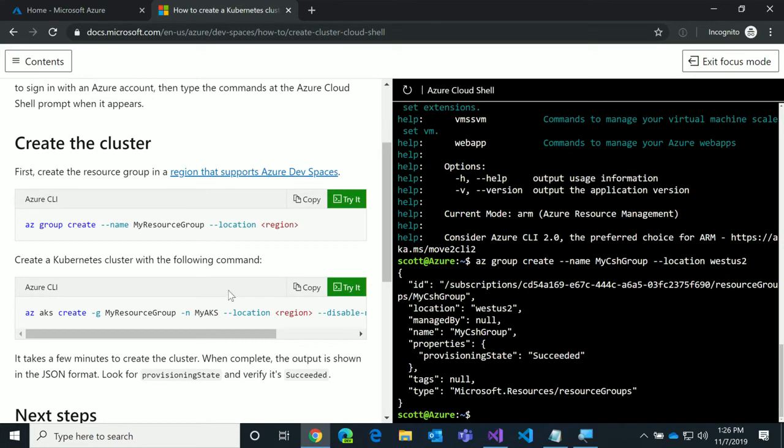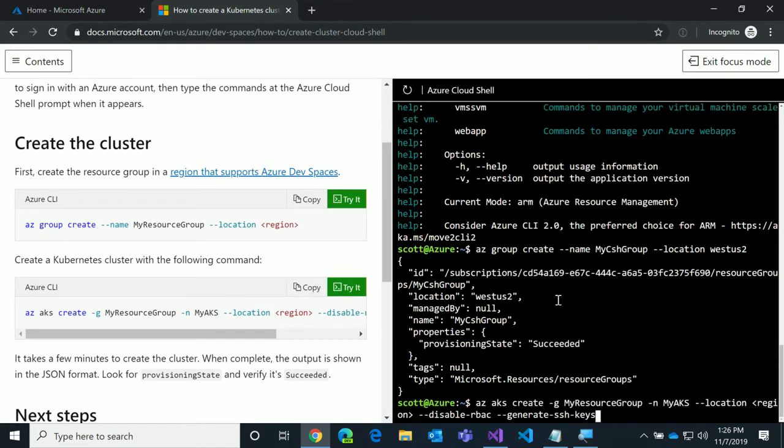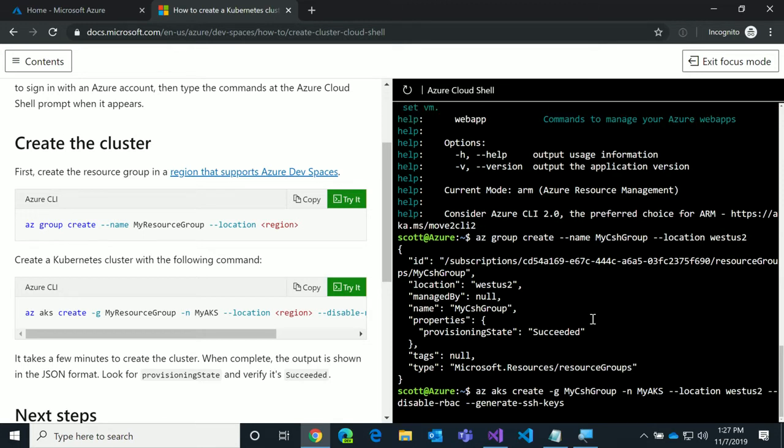Then I would want to copy this text. This is going to create my AKS cluster in the cloud. And I would select my CSH group from before. I want to put it in that container I just created. Not a Docker container, but just a naming container. Call it my AKS, that's fine. And I'll set the region again to be West US 2. And I would run that. That's where I'll skip out of this, because this will take about 10 minutes.